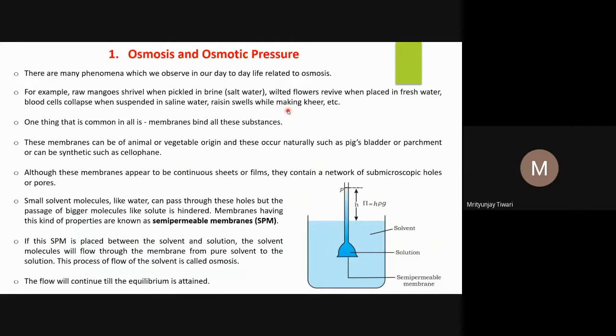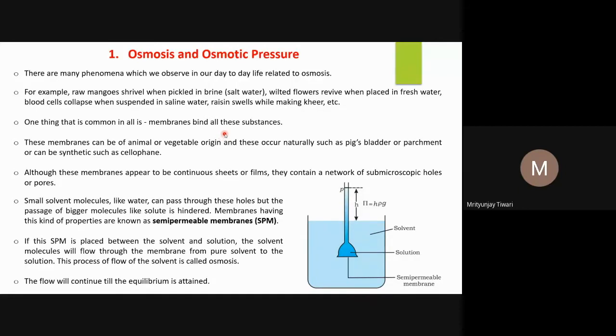Whatever the substances that I have mentioned just now, whether it is a pickled mango, mango pieces, or the flowers, or the blood cells, or the resin, or the gram, or even the grapes. If you put a grape into highly concentrated sugar syrup, it will actually shrink, it will shrivel. So this is also osmosis. And even the grapes, all these substances,